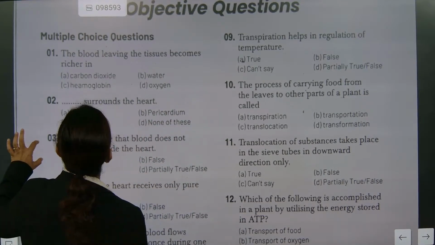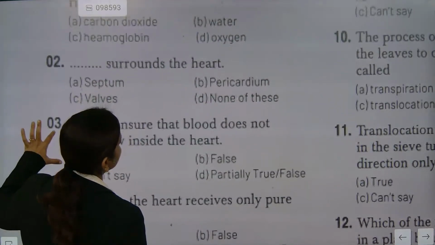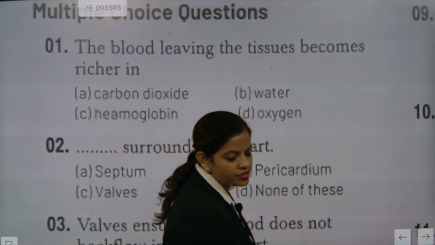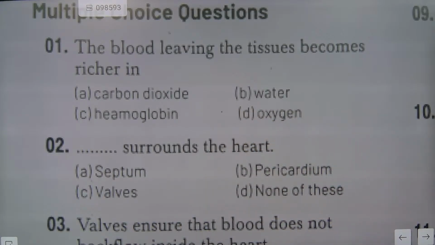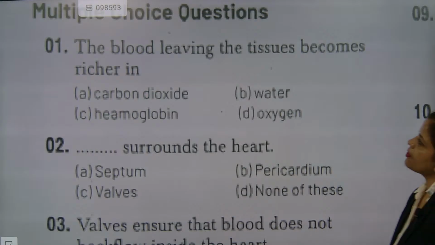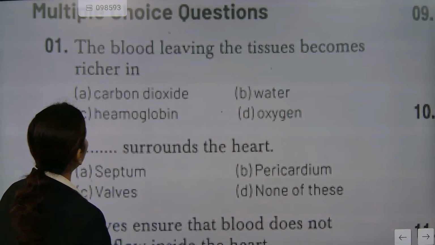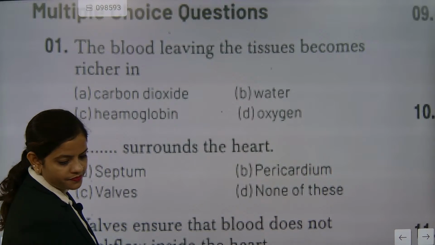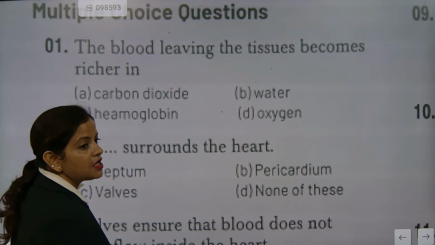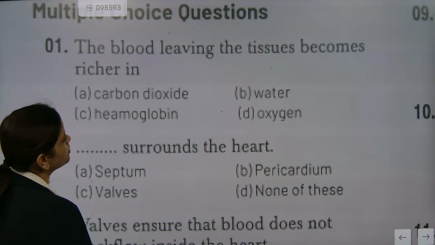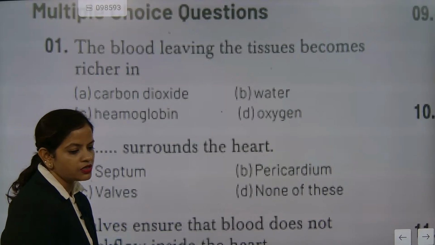Okay, children, are you all ready? Transportation we already know, most of the questions related to transportation. So I am going to ask only the important questions from all of you. Get ready for it. In the transportation part, the blood leaving the tissues becomes richer in carbon dioxide, water, hemoglobin, or oxygen. What is the correct answer?